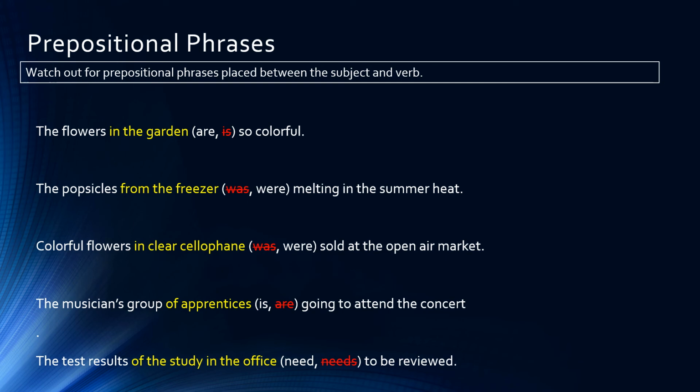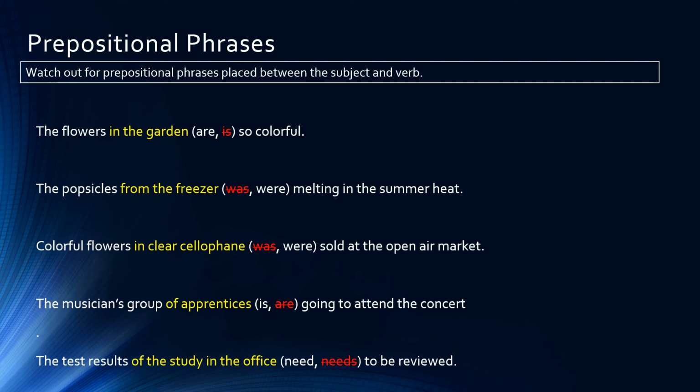Freezer is singular, but the subject of the sentence is popsicles. The popsicles were melting in the summer heat. Colorful flowers in the clear cellophane were. Flowers were. We're not matching the number again with the object of the preposition. Cellophane was, but colorful flowers in clear cellophane were.